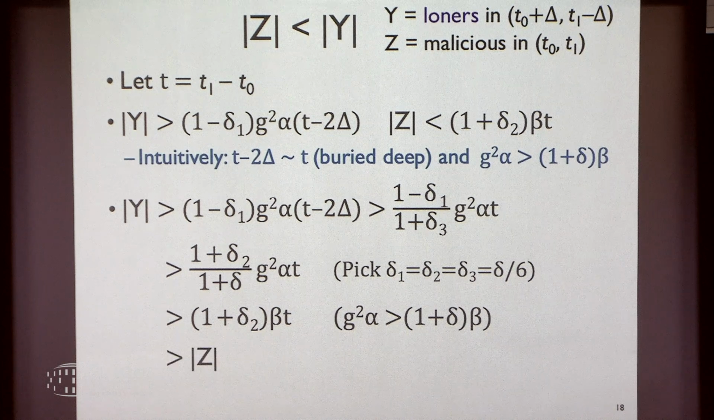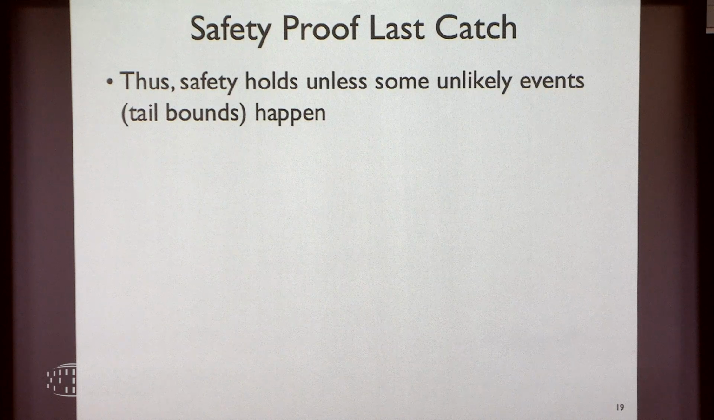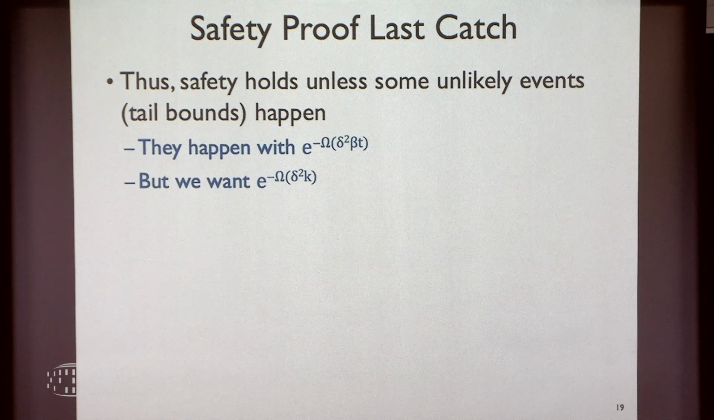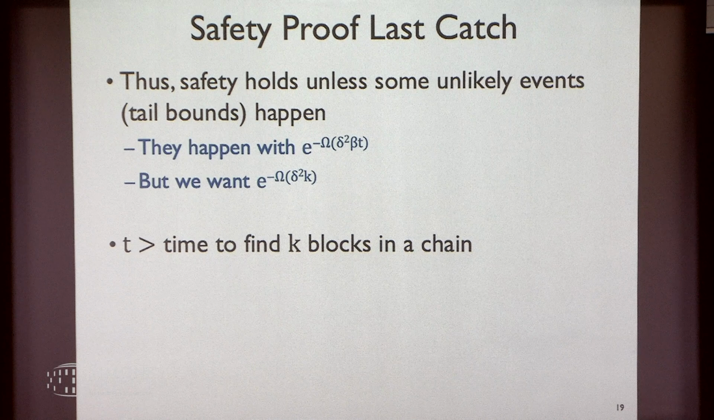All right, so lastly, to avoid this contradiction, some unlikely events regarding the tail need to happen, and that is the probability that Nakamoto loses safety. All of those events happen with probability e raised to delta squared beta t. But we want the probability to be expressed in k, and so that's the last catch. We need to show that t is at least linear in k.